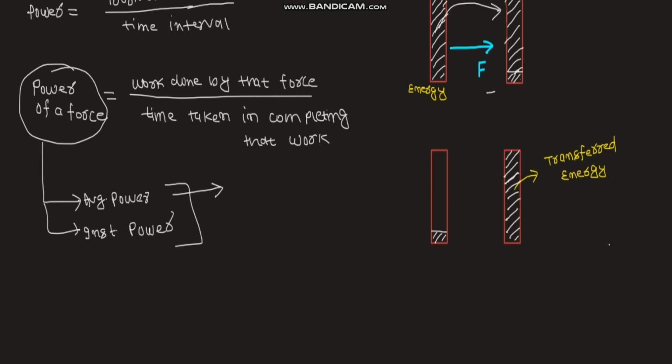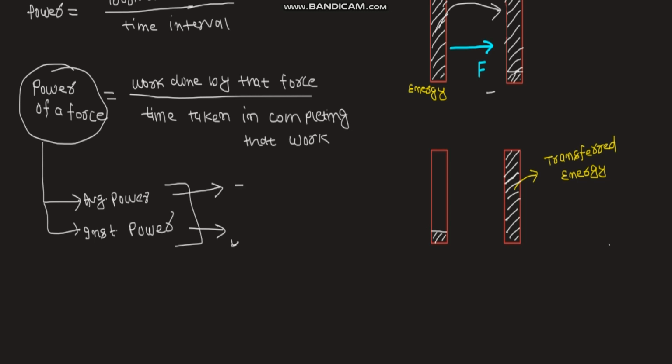For a macroscopic time period, the average amount of work done getting transferred is nothing but average power. However, instantaneous power is nothing but power delivered at a particular instant in time. So how much power is getting delivered at time t equal to 1 second or time t equal to 5 seconds is a kind of instantaneous power.